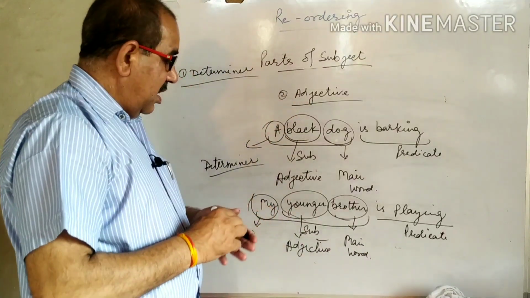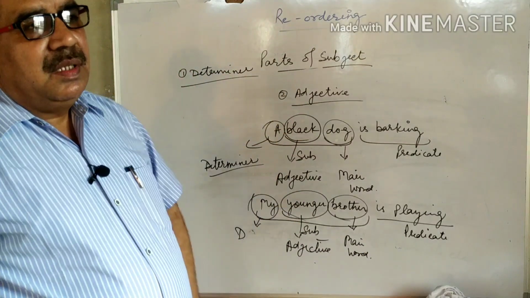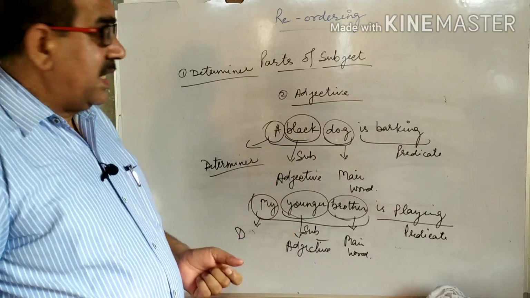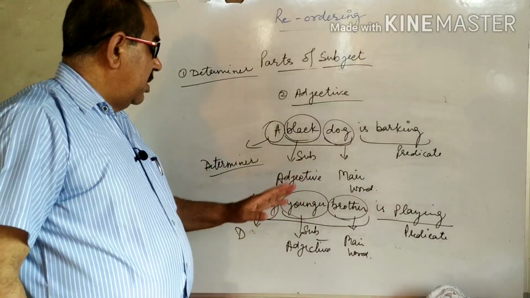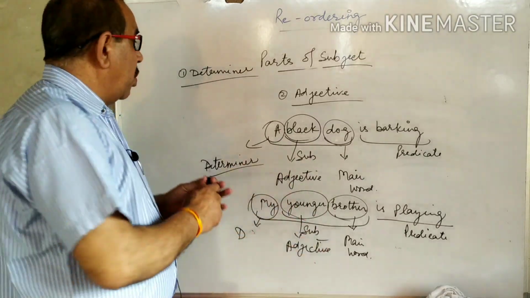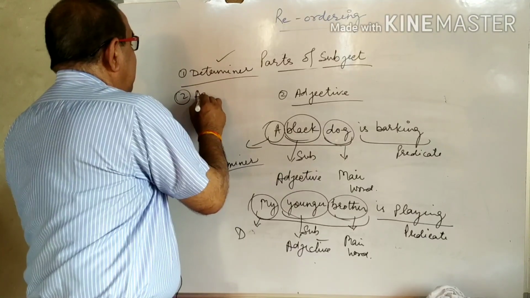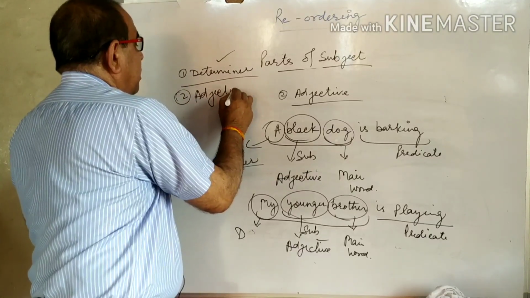So if an adjective is given in the subject part of a sentence, it will be written at number 2. First number for determiner and second number for adjective.